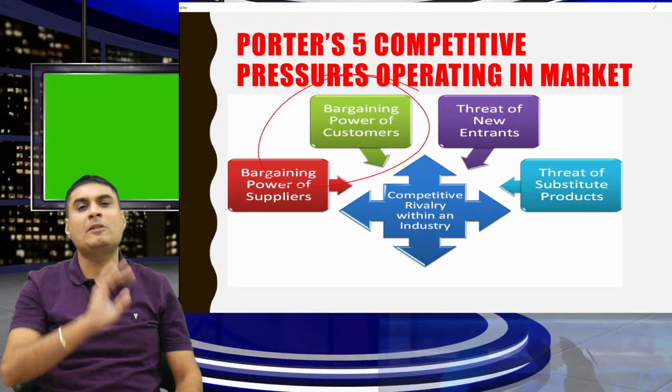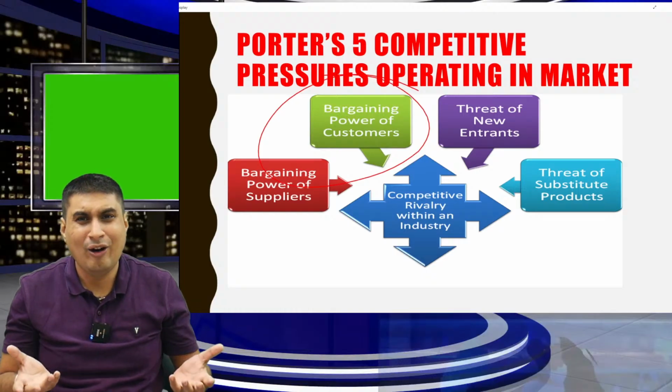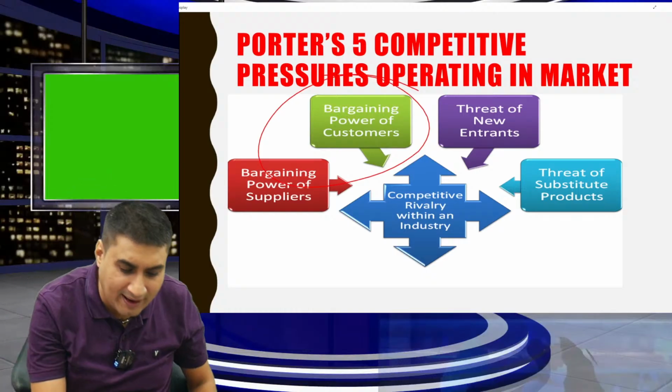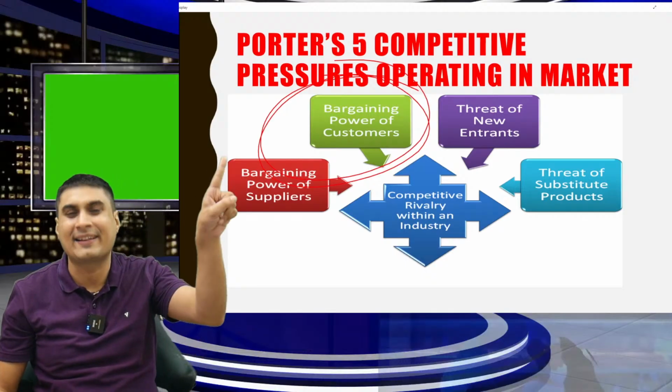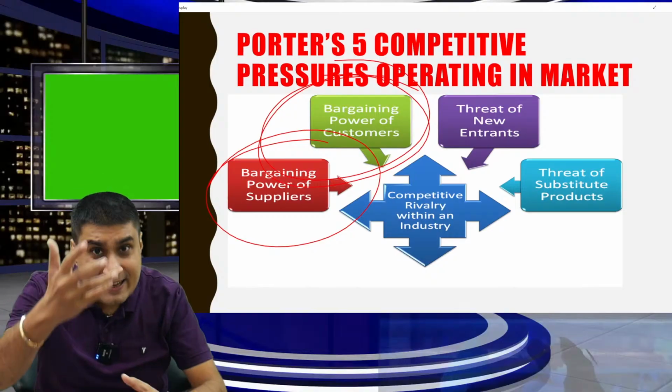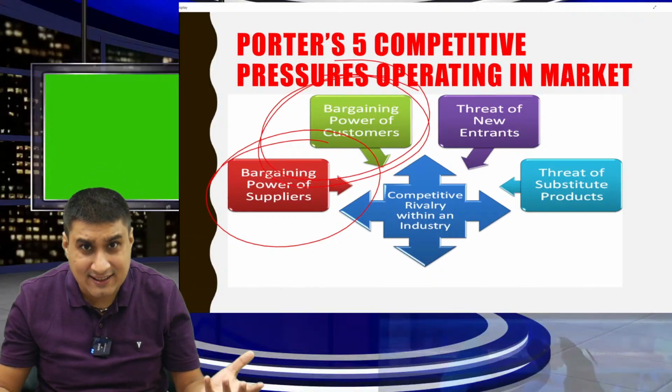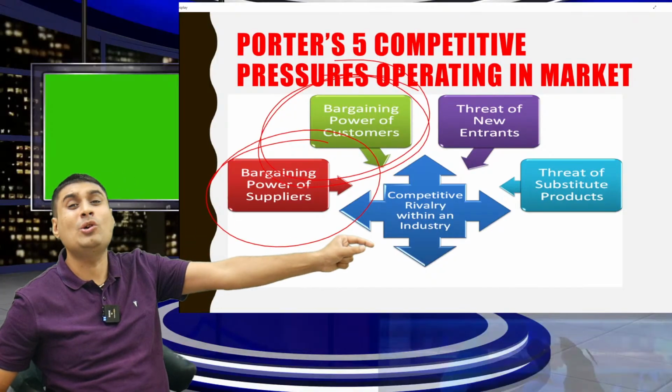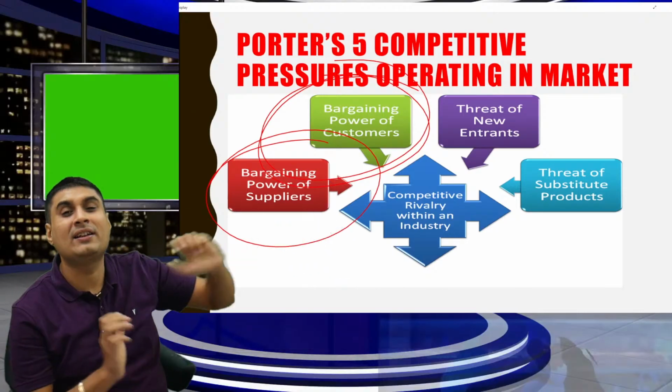Let's take an example. Number 1: will a customer bargain with Parleji? What to bargain? Parleji is already cheap. This is the bargaining power of customer. He will never bargain. Second, supplier. Tell me, can a supplier increase price to Parleji? Yes, but Parleji's volume is huge, so there will be only a little effect.